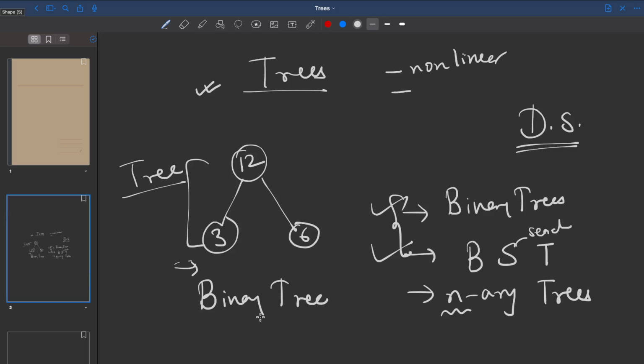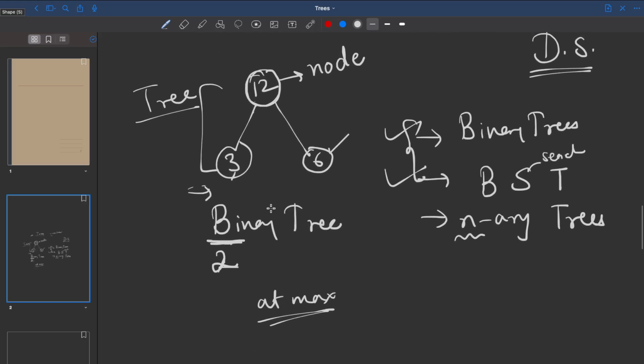Now why binary tree? The word bi means two. You must have seen this in the number system also. We have a number system called the binary number system. Why is it called binary? Because the numbers are made up of two digits, 0 and 1. Here the term binary is because every node, can you see this? This is called a node. Every node of the tree will have at max, meaning maximum, two children. This is the left child of this node, and this is the right child of the node. So a binary tree is a tree where every node would have at the max how many children?